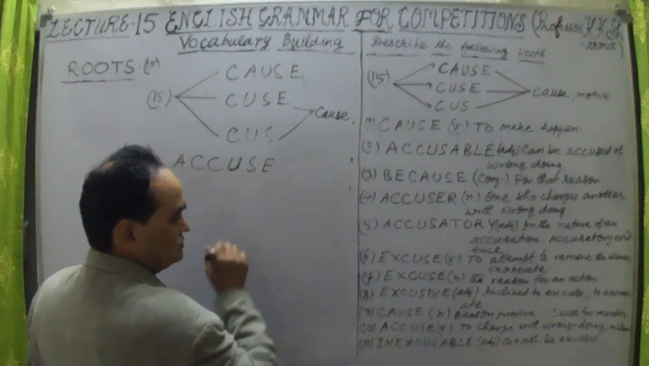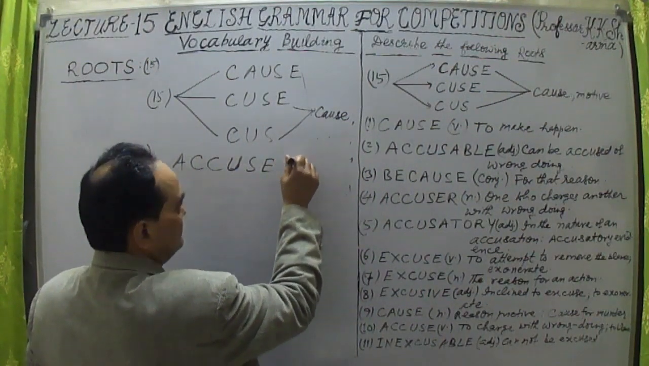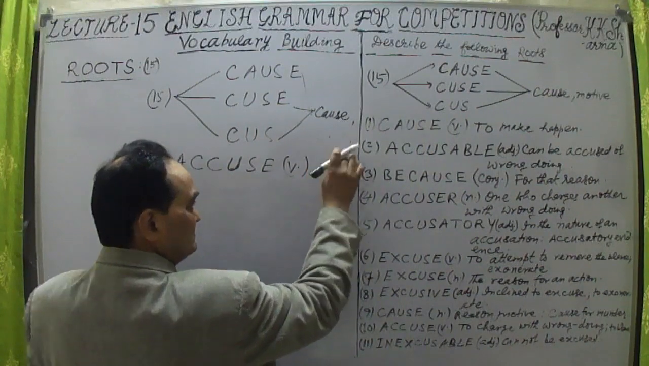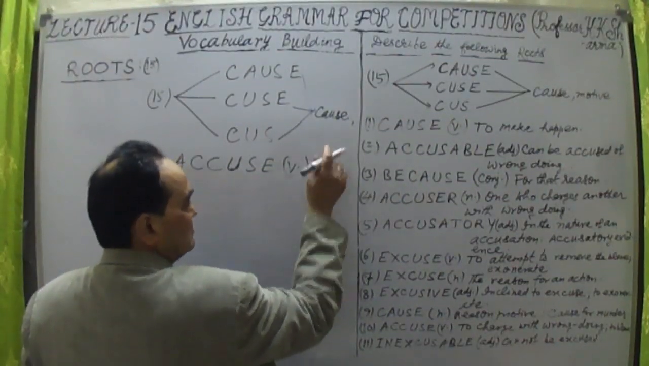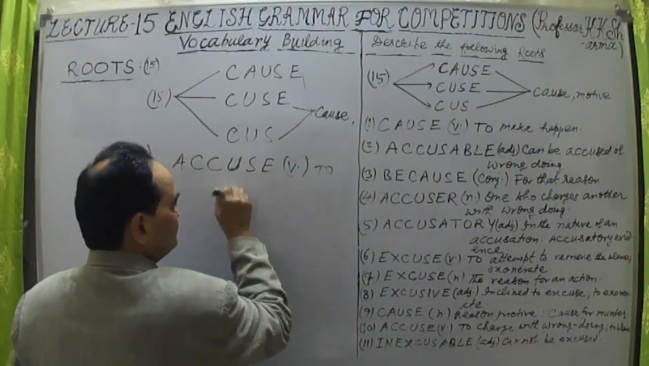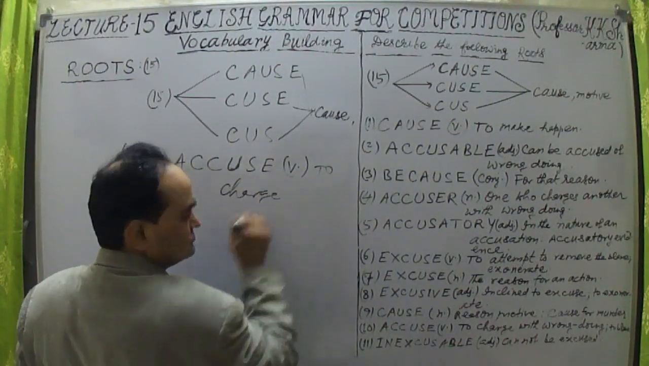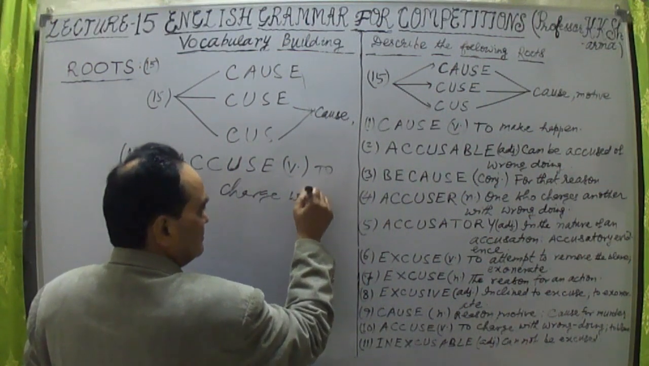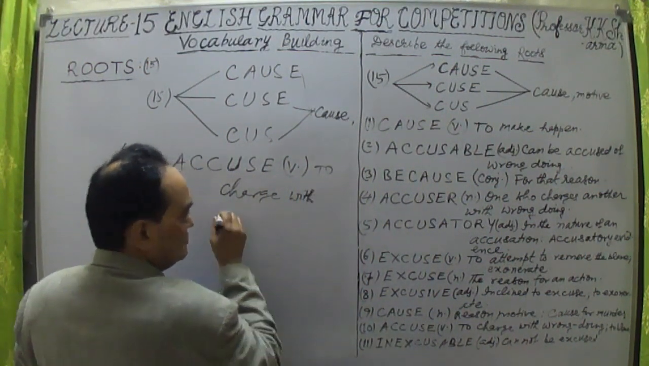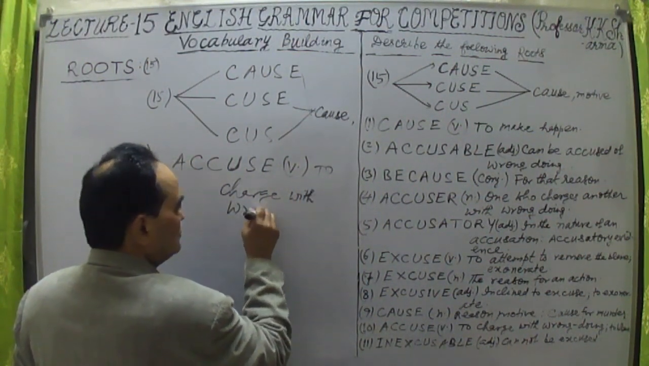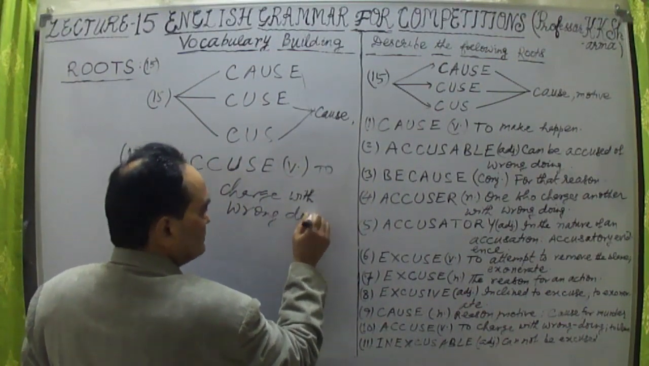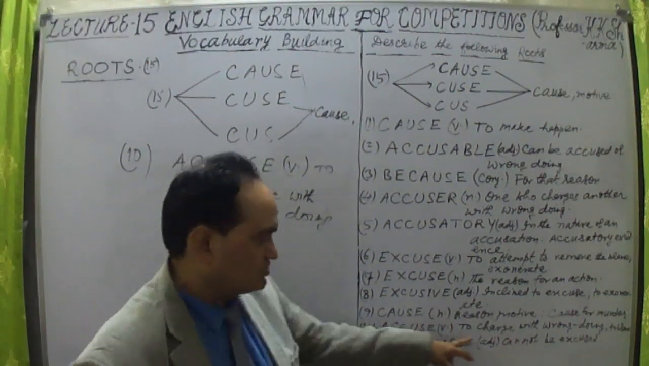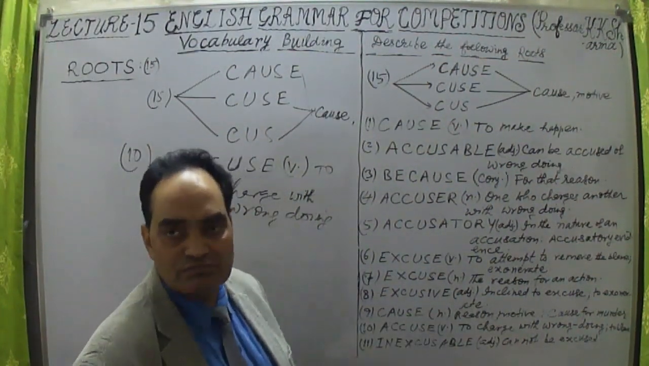So accuse means to charge with wrongdoing. This is a verb here. As a verb, accuse a person of criminal activity. So accuse a person means to charge a person for wrongdoing. To charge with wrongdoing, right? This is accuse a person: to charge with wrongdoing, to blame.